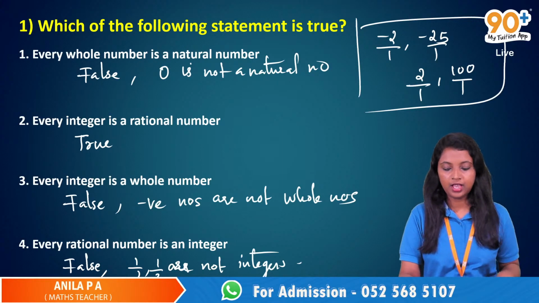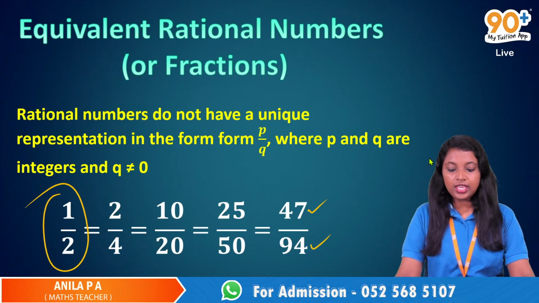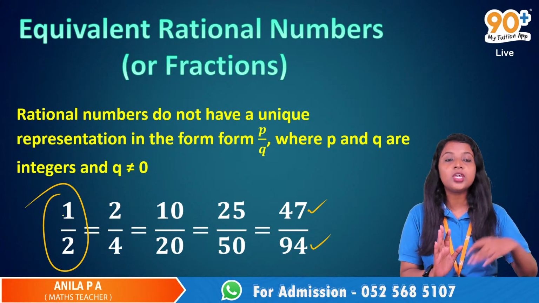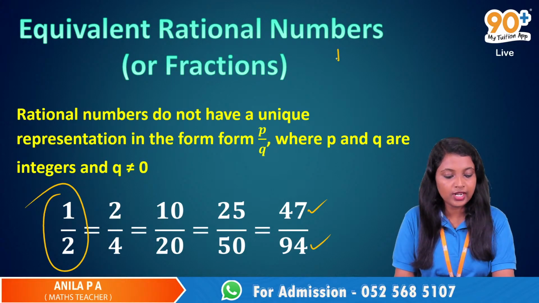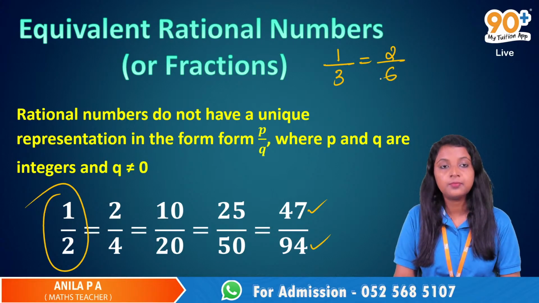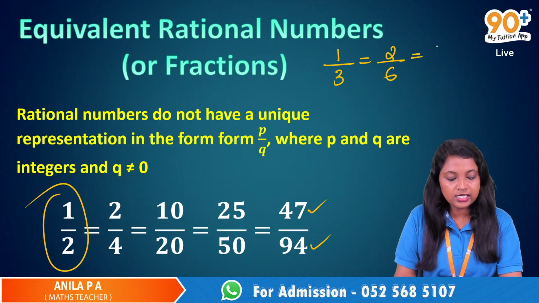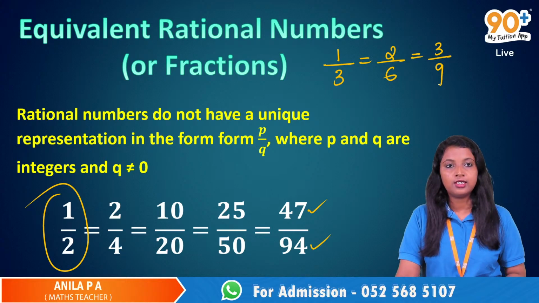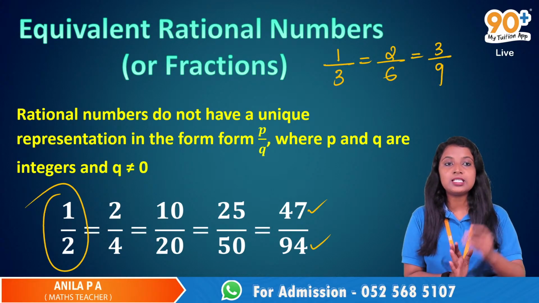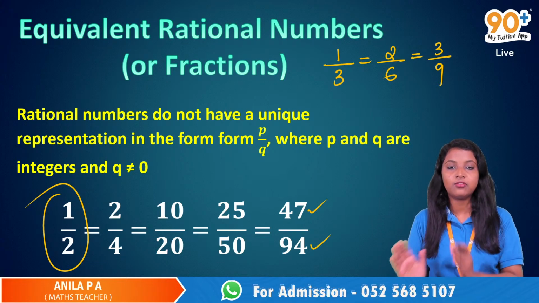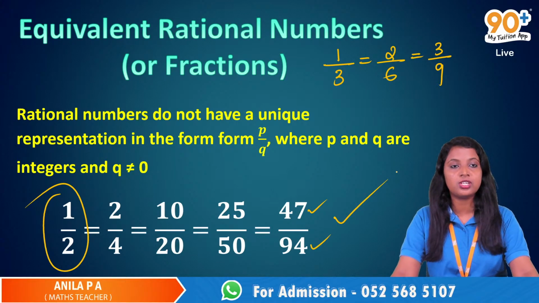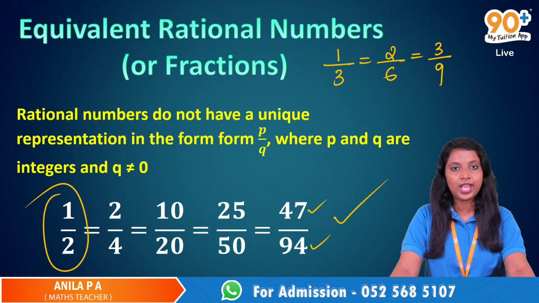Every fraction has some equivalent fractions. If we have 1 by 3, this is actually equal to 2 by 6, and again this is equal to 3 by 9. For every fraction we have equivalent fractions, which means when we simplify them, we will get the same fraction. So such fractions are known as equivalent rational numbers or equivalent fractions.